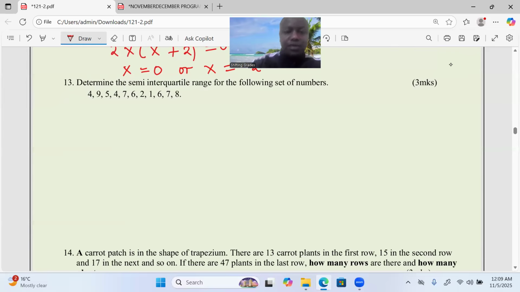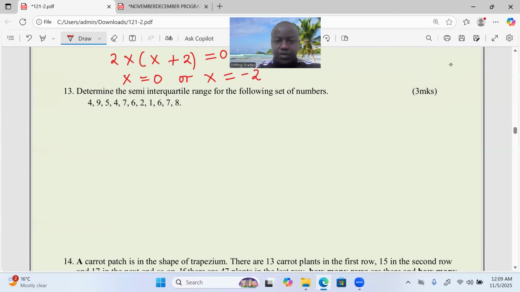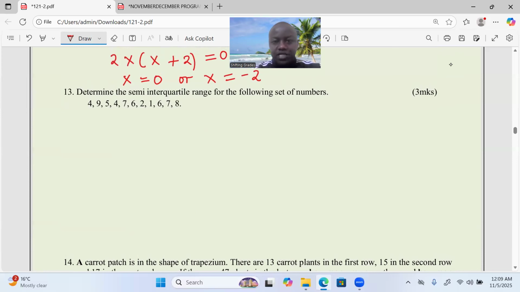Interquartile range. You know, interquartile range is also called quartile deviation. We're also finding the quartile deviation. It's good for you to know these statistical measures. The first thing for you to find quartile deviation, or rather semi-interquartile range, you're supposed to arrange the numbers in ascending order.